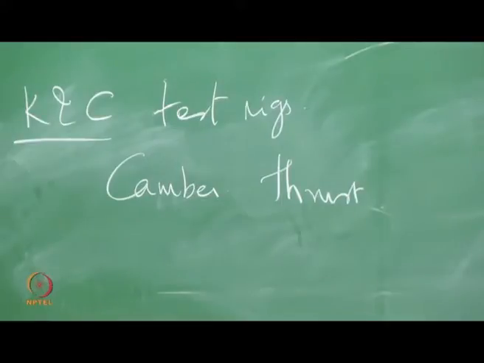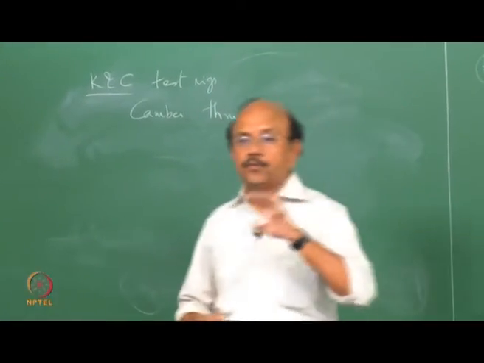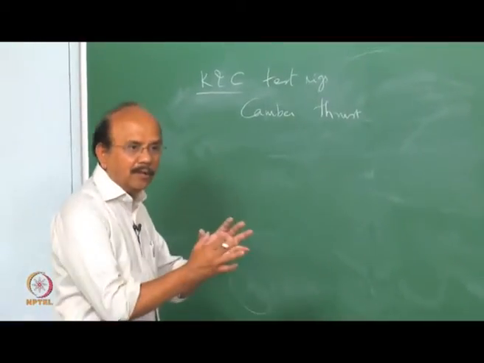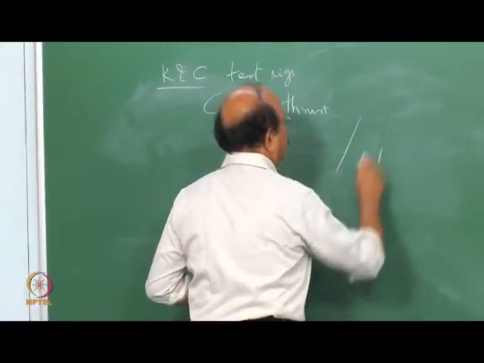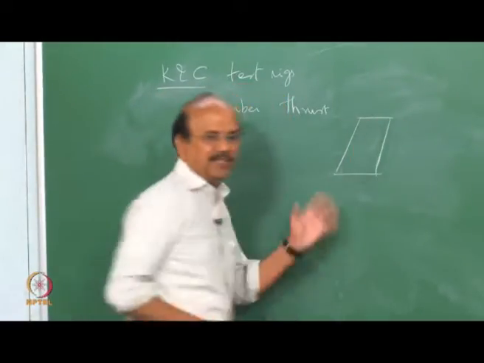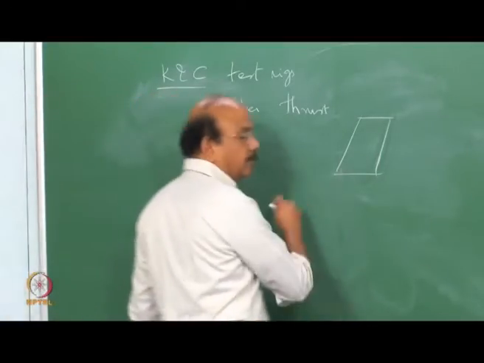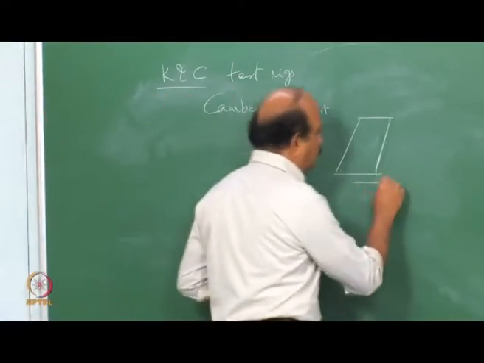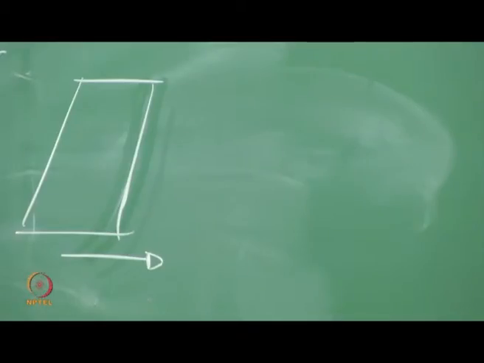Remember that we introduced an effect called camber thrust. Remember that this was due to the deformation of the tire. When you roll a tire with camber, that introduces camber thrust. If this were the camber, I'm just exaggerating it, cambers are very close to zero in most of the modern cars, close to about 0.5 to 0.75 in many of the trucks. So that would result in a force F.